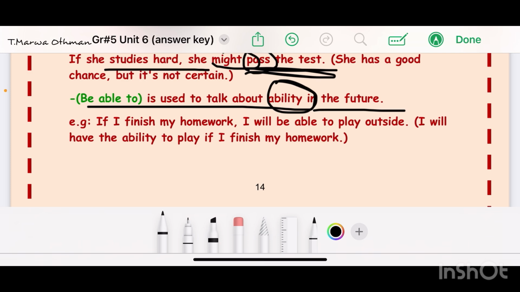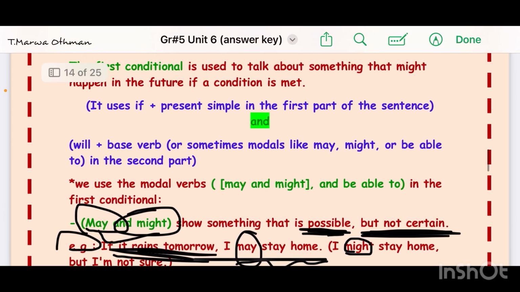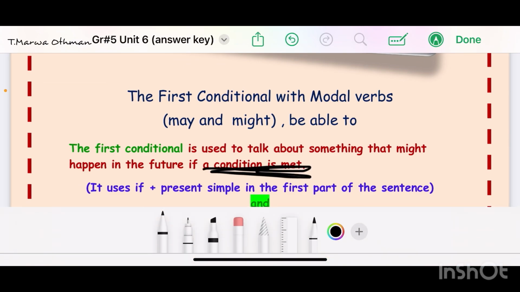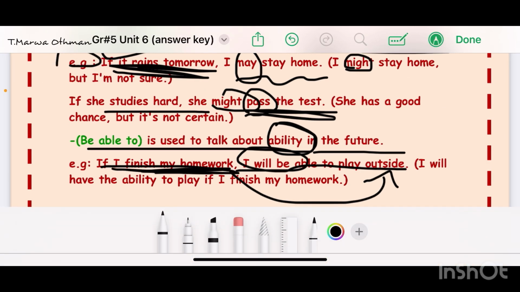If I finish my homework, I will be able to play outside. If I don't finish my homework, I will not have the ability to play outside. This is what we talked about in the definition: if the condition is met. The condition here is if I finish my homework, then I will play outside.